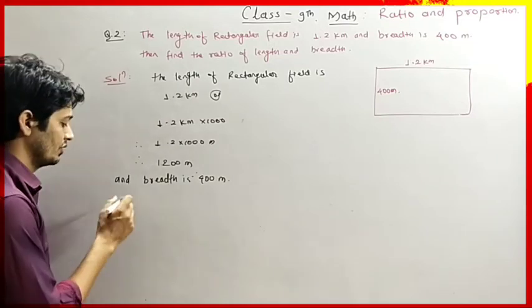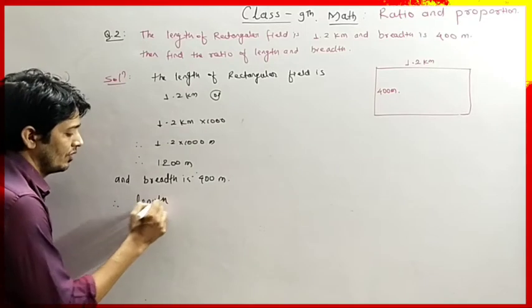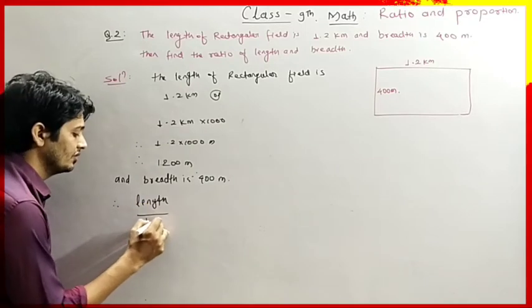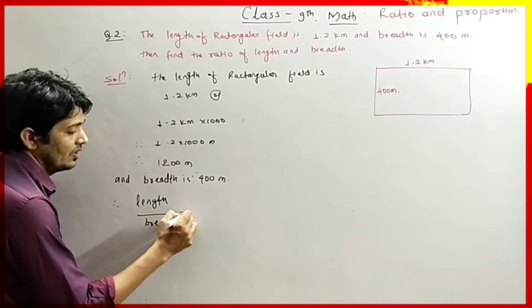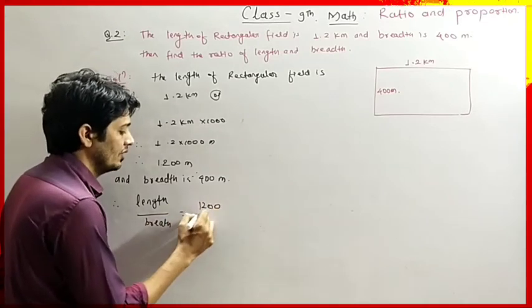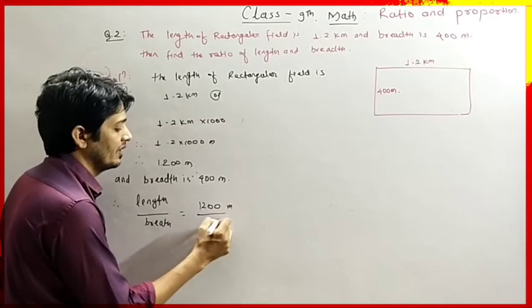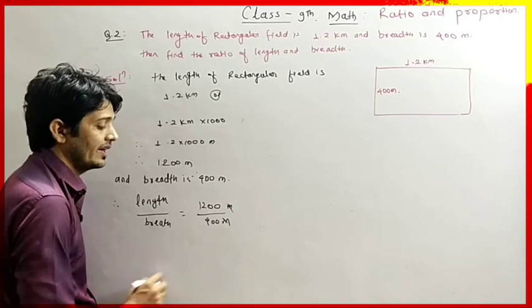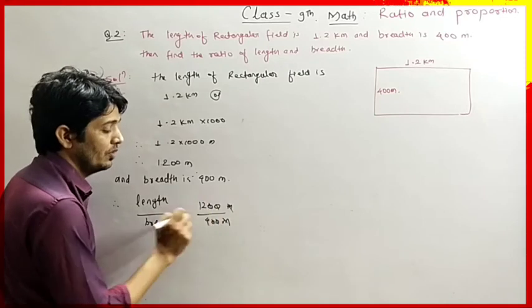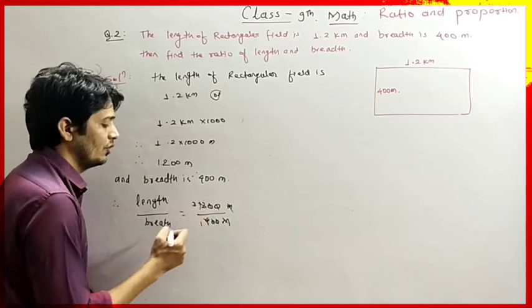See, now we have both the numbers with the same unit, then we can calculate their ratio. Therefore, length divided by breadth equals length 1200 meter divided by breadth 400 meter. So meter and meter will get cancelled. 20 and 20 will also get cancelled. 4 ones is 4 and 4 threes are 12.